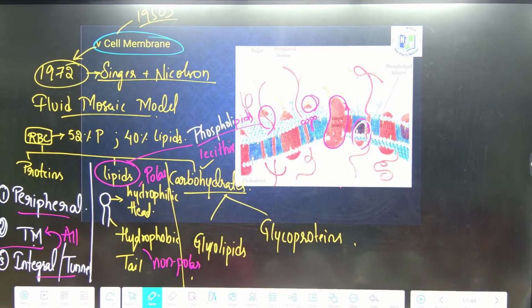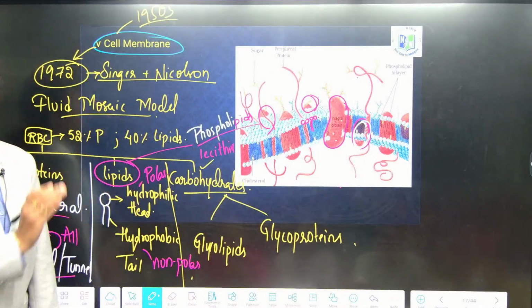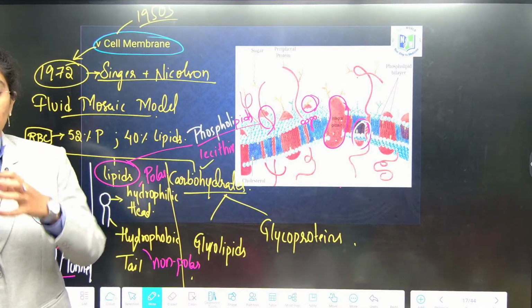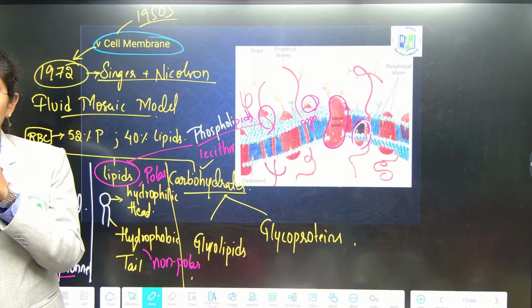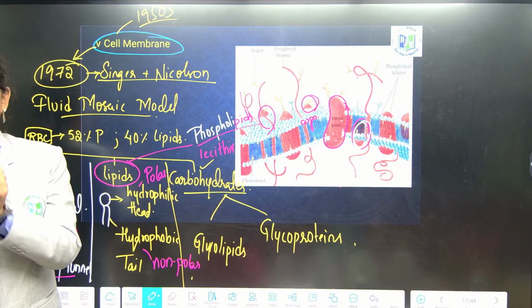If you are clear with lipids and proteins of the plasma membrane, we will move to the carbohydrate part. Now carbohydrates: the major role of carbohydrates in the plasma membrane is that they help in cell to cell interaction in animal cells for building up of tissues. All cells should be together, right? So it will build up cell to cell interactions.